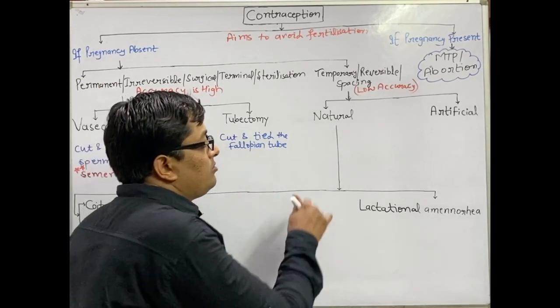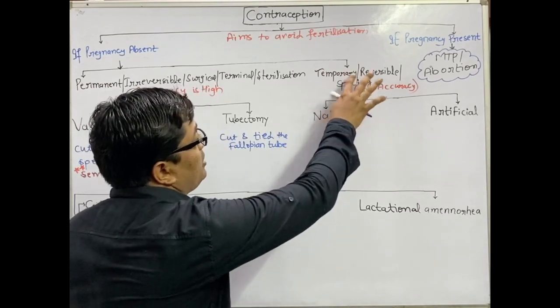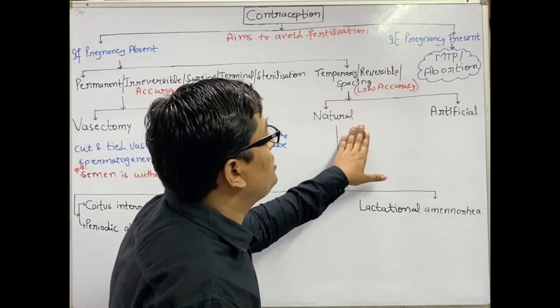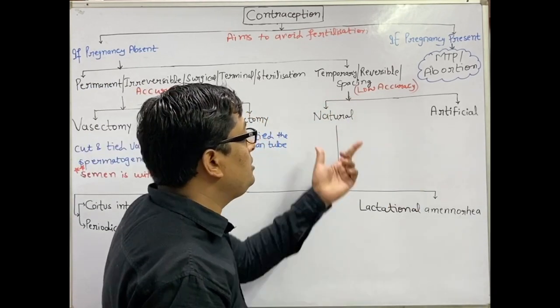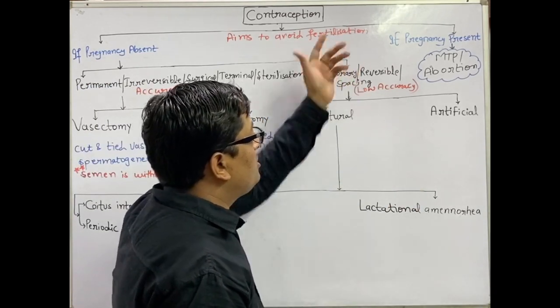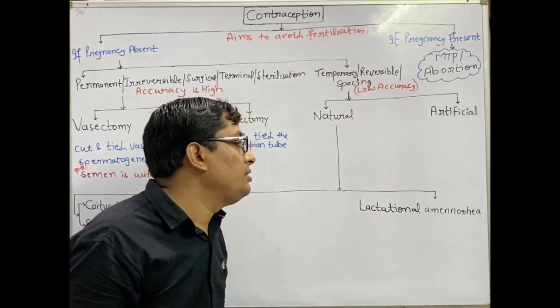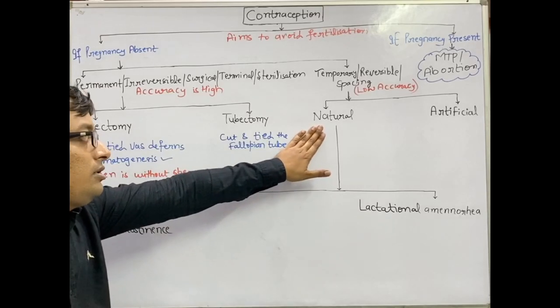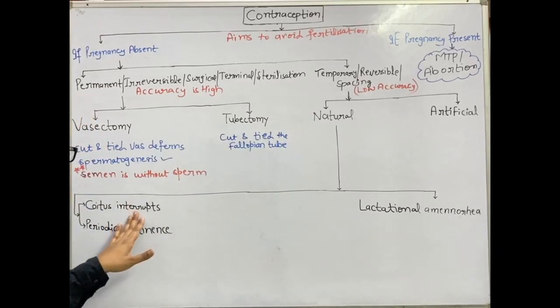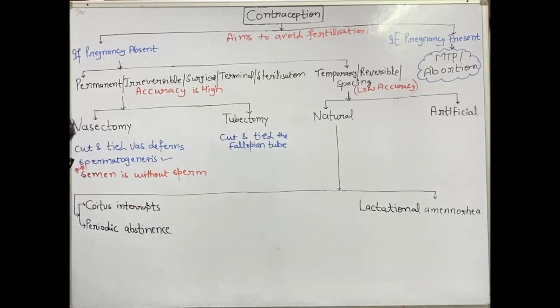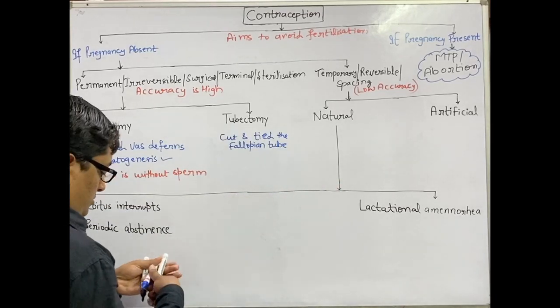Then we come to the temporary mode of contraception, which can be natural or artificial. In the natural mode of contraception, no artificial device or pills are taken. This natural mode can be practiced through the male or through the female.